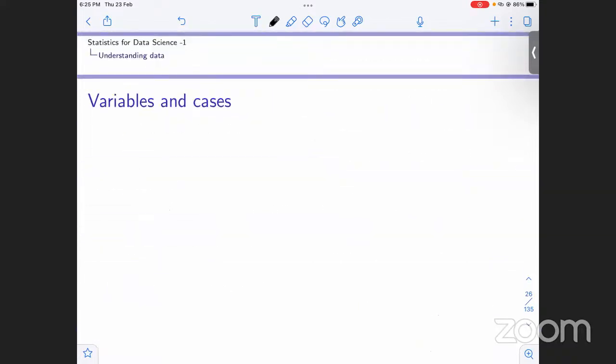Now moving ahead, variables and cases. What is a case? A case is basically nothing, it's just an observation. It is the unit from which data is collected. When we want to do a statistical study, for example, we are interested in knowing the age of a student and his marks in maths, physics, chemistry.